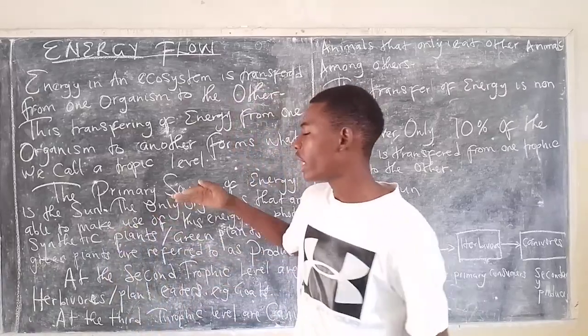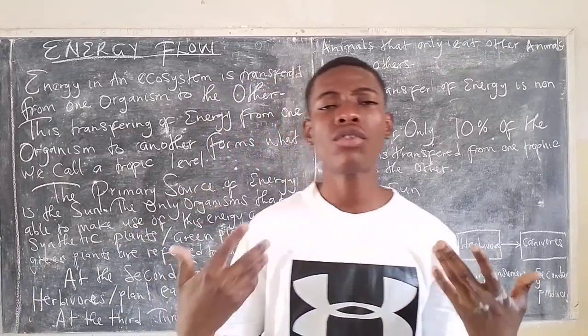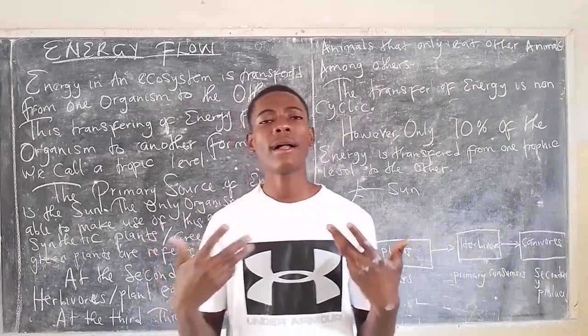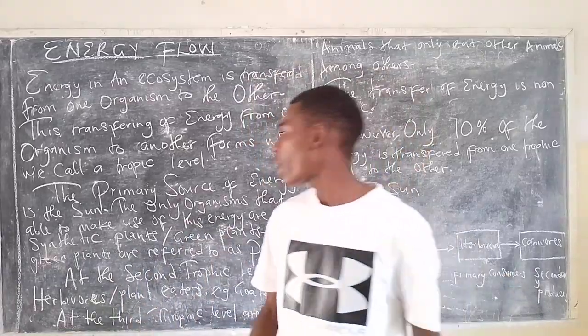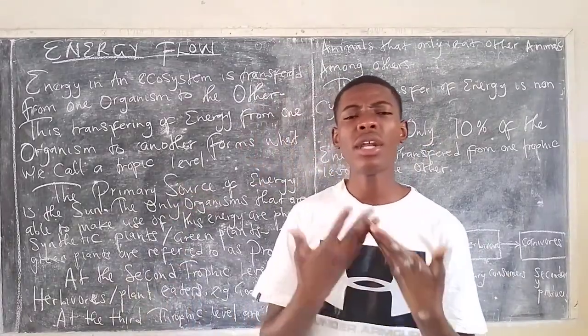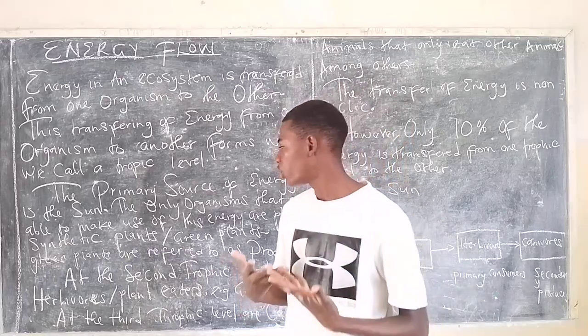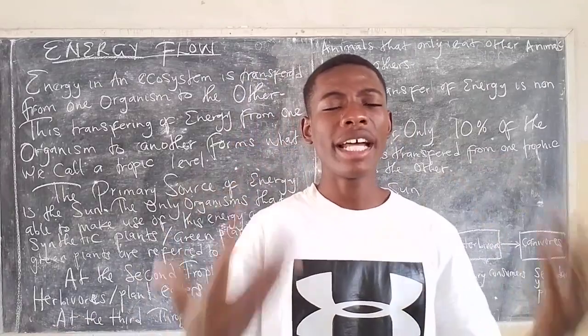The next trophic level is the third trophic level. This third trophic level is inhabited by what we call the carnivores. So we are moving from the producers, which are the plants, for the first. Then the second one, we are moving to the herbivores or the plant eaters.